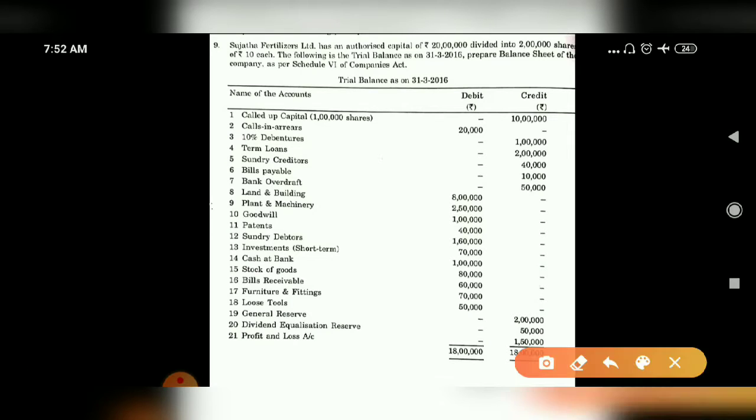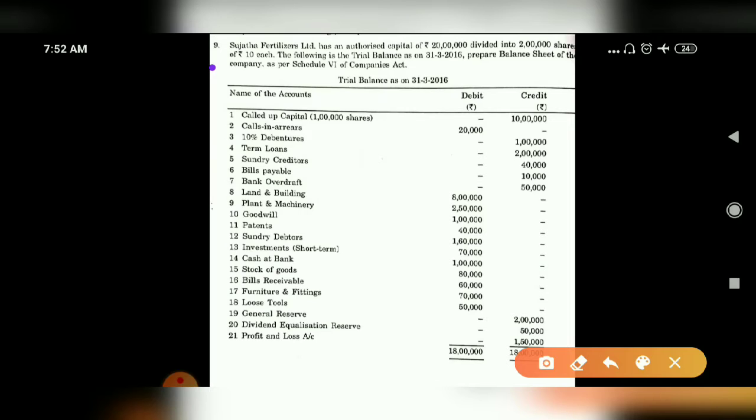Note the important things here. Sujata Fertilizers has authorized capital, in the sense registered capital, divided into 2 lakh shares of rupees 10 each. So it is registered or authorized by the Sujata Fertilizers that they are going to raise 20 lakh capital anytime.